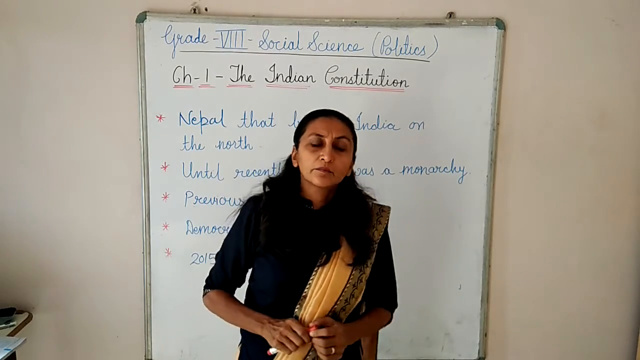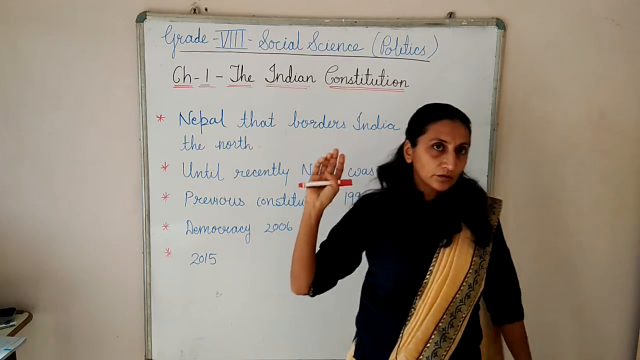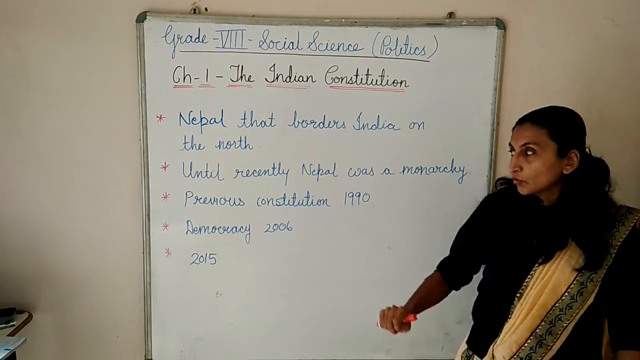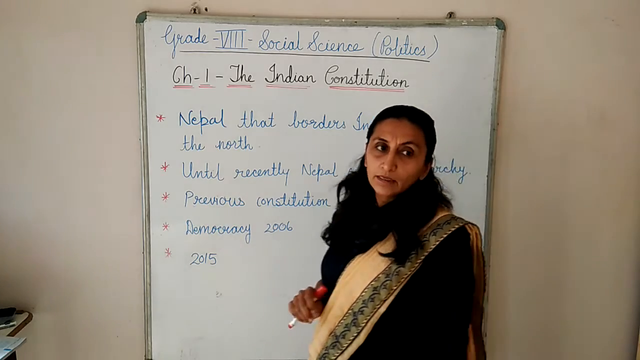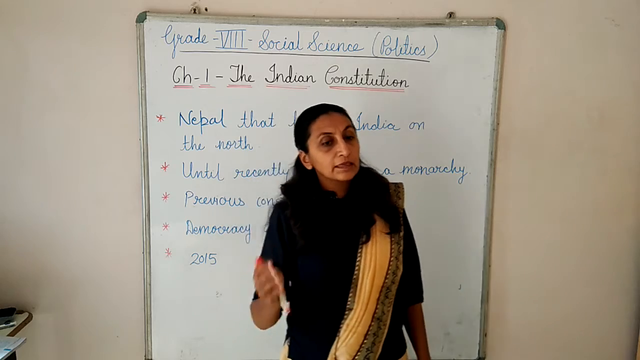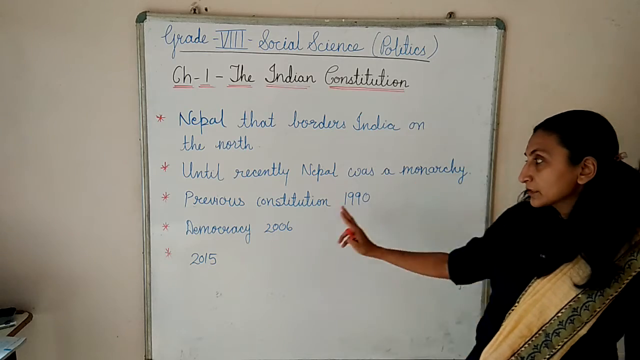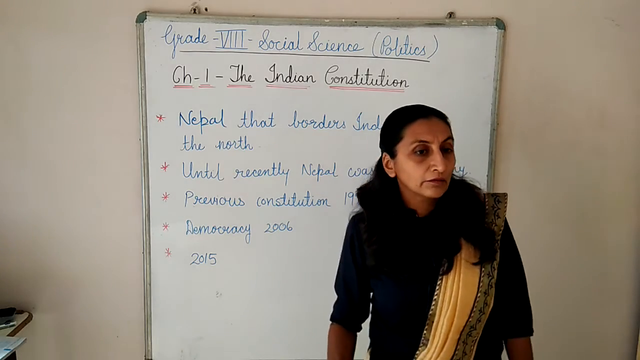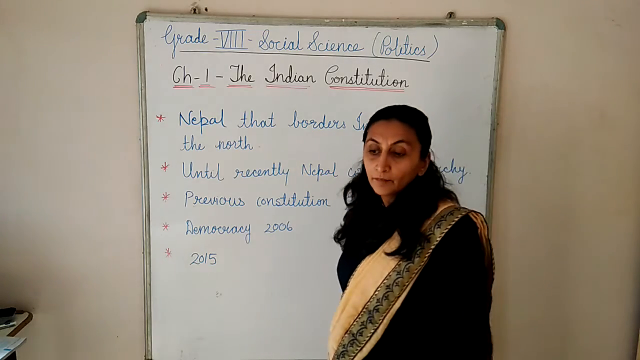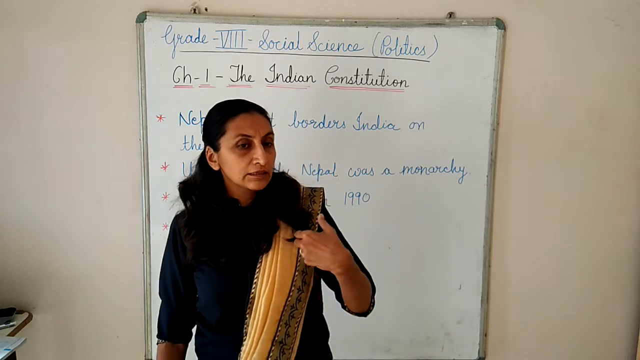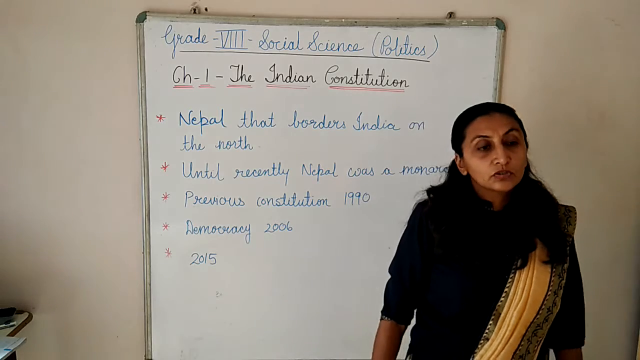Now we will say something about Nepal. Nepal borders India on the north. Until recently Nepal was a monarchy. Monarchy means where there is no democracy, the king is there. The previous constitution, adopted in 1990, reflected that the authority rested with the king only. So it was a monarchy.